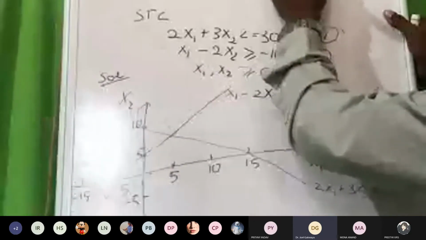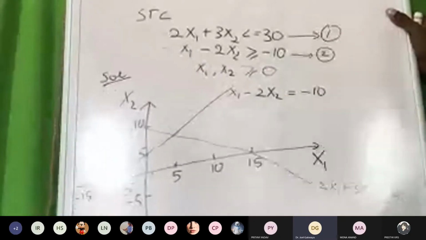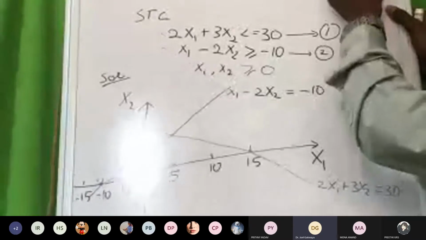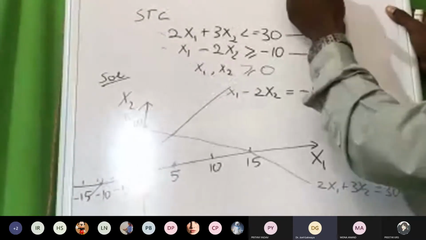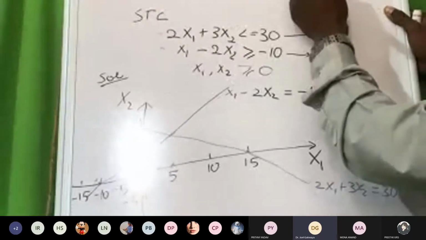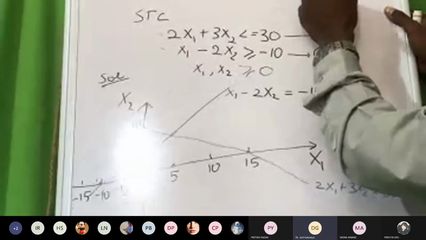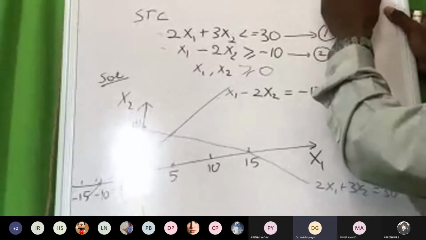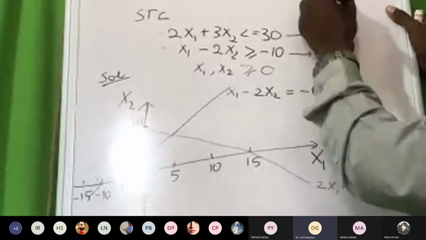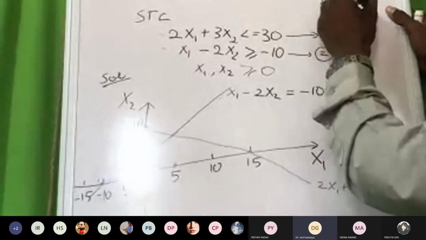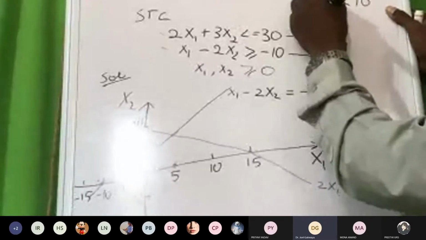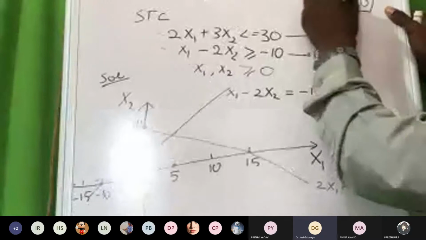If x1 is equal to 0, what is the value of x2? We have 3x2 lesser than 30, which means x2 is lesser than 10. That's the first important point.